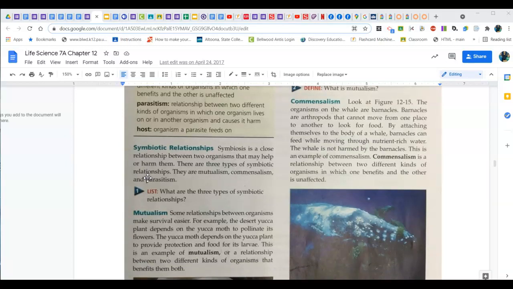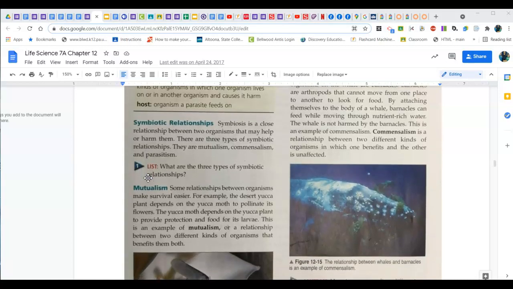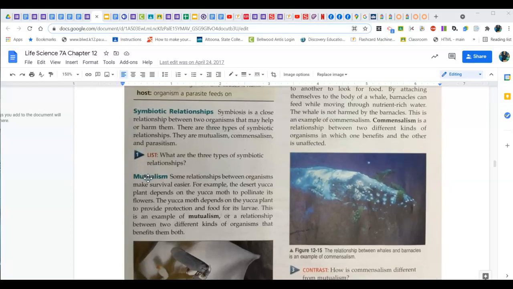Commensalism. Look at figure 12-15. The organisms on the whale are barnacles. Barnacles are arthropods that cannot move from one place to another to look for food. By attaching themselves to the body of a whale, barnacles can feed while moving through the nutrient-rich water the whale is moving through, while the whale is not harmed by the barnacles. This is an example of commensalism.